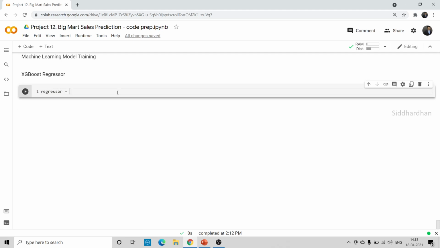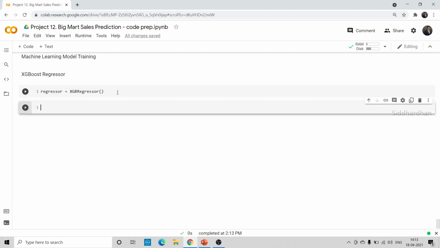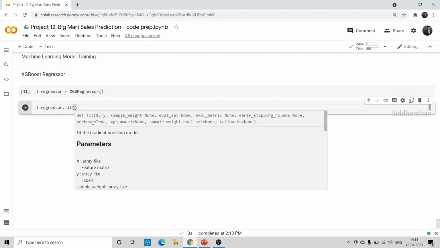is equal to XGB regressor. Let's put a parenthesis. So let's run this. So this will load this XGB regressor model to this regressor variable. And now we are going to fit this data. The regressor dot fit. So this is what is called training our machine learning model.